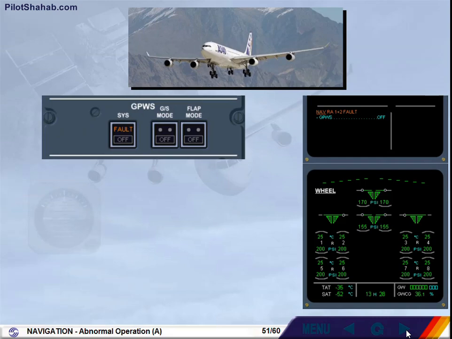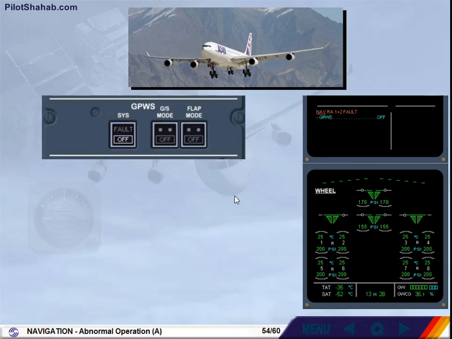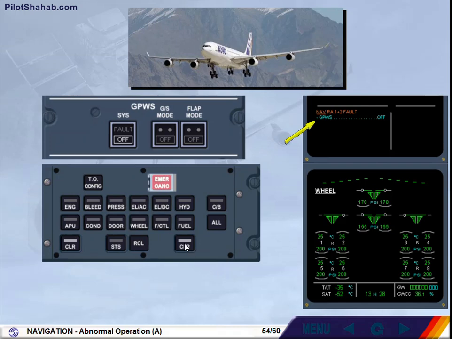On the engine warning display, read the title of the failure. As the GPWS no longer receives data from radio altimeter 1, it is now inoperative and has to be switched off. After confirmation from the pilot flying, perform the ECAM action. Select GPWS System Push Button off. The GPWS action line is not removed when the action is performed. You can now clear nav.